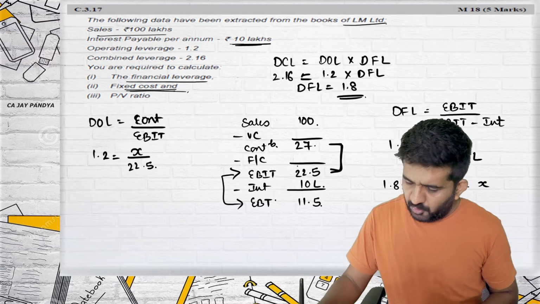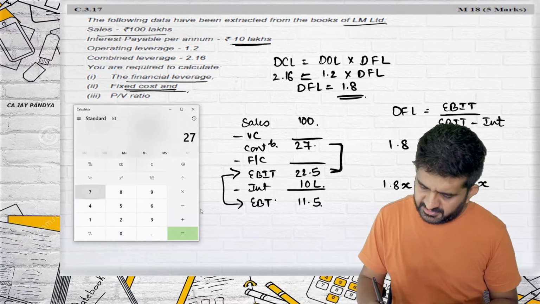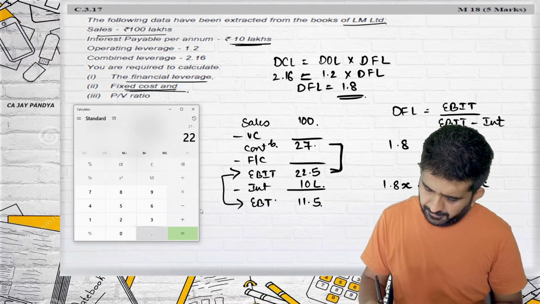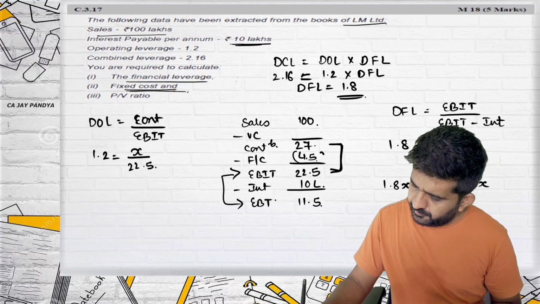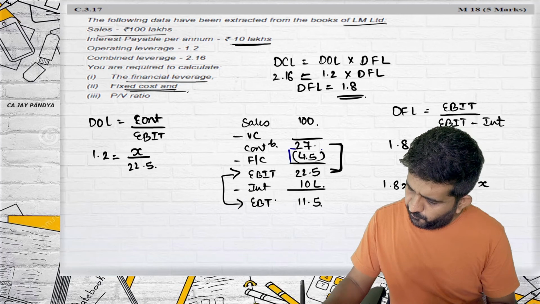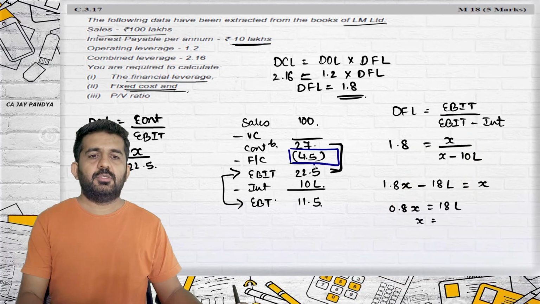We need to find out fixed cost. Fixed cost will be 27 minus 22.5, which is 4.5. I've got the answer of what is fixed cost.